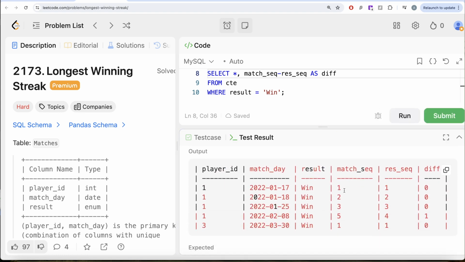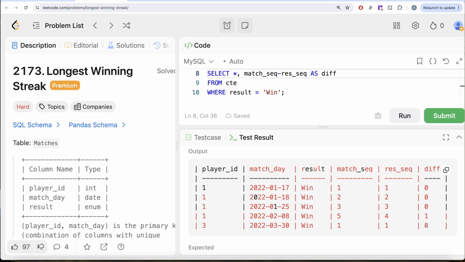So we have the difference. If you look at it, this person, player ID 1, was consecutively winning from match 1, 2, and 3, so the difference remains 0. But there was a break. So obviously, even though the person won match 5, the difference came out to be different, right? And similarly, if you look at 3, they only played one match and won it, so the difference is the same.